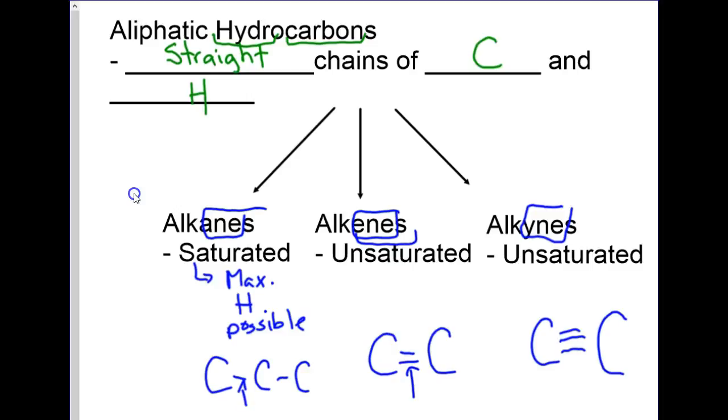They are based on the number of electrons that are shared between two carbon atoms. Here, we have what is called a single bond. Now, how many electrons are being shared if we show one line? 2 electrons are being shared between these carbon atoms. If I show 2 lines, how many electrons are being shared by carbon atoms? 4.